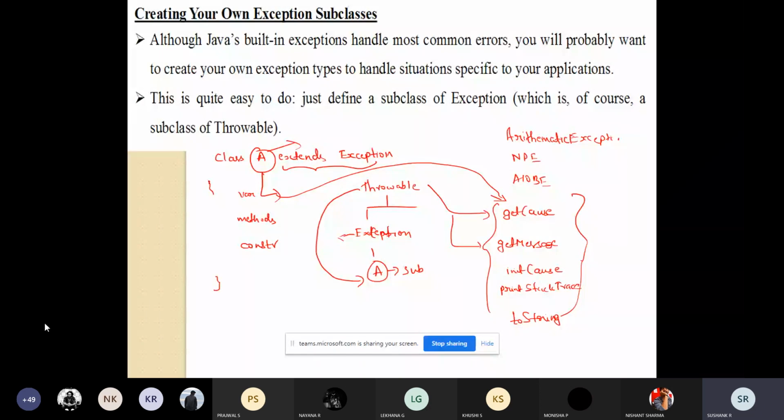And we have some methods. All such classes can contain the methods of the Throwable class. I've given some methods: getCause, getMessage, initCause, printStackTrace, and toString. So this is how you can create your own exception classes. For this I will give you the programming example. First I will explain the theory behind this, and once the theory is done, we will go with the programming.